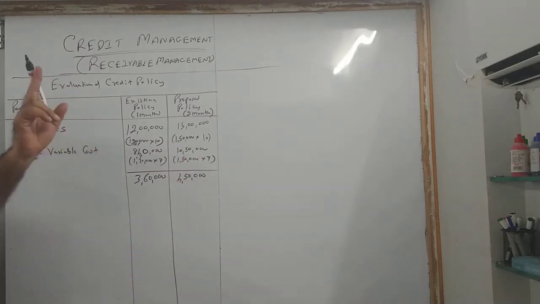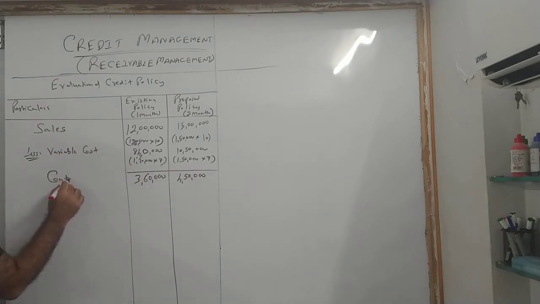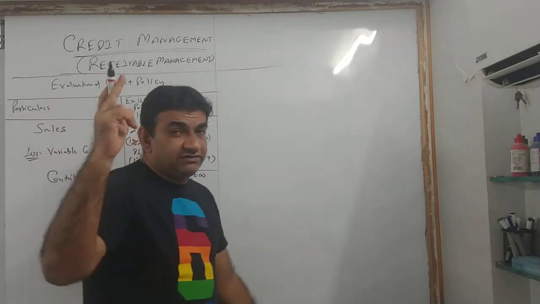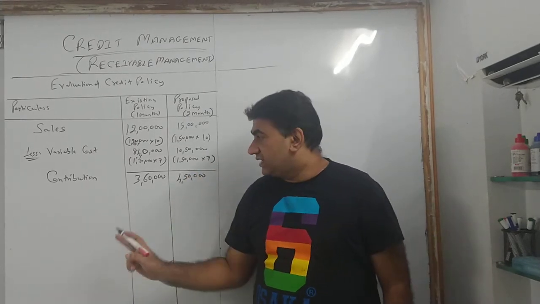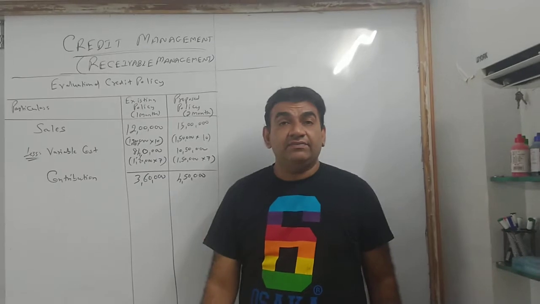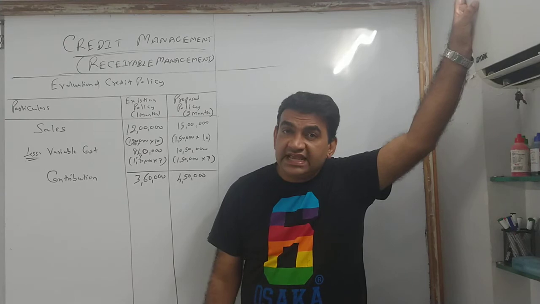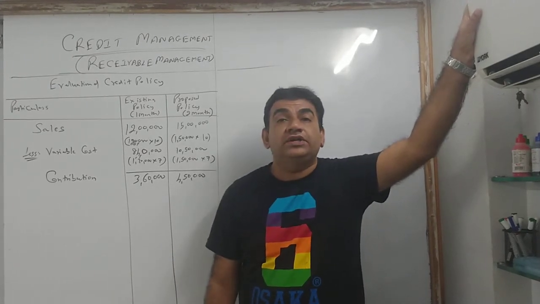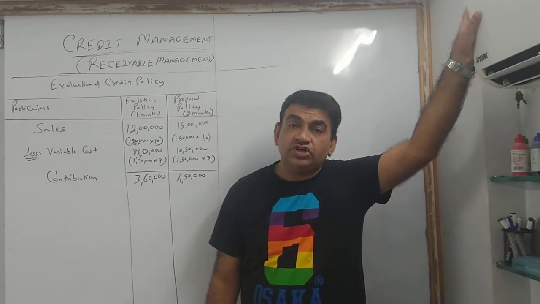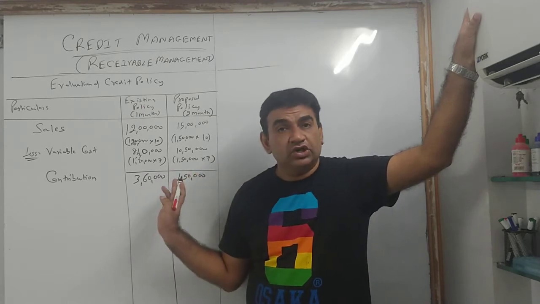This difference between sales and variable cost, in accounting language, we call it contribution. If you all recollect, you have done it in the TYBAF chapter called leverages. So contribution is nothing but the difference between sales and variable cost. Sales minus variable cost gives me contribution. 360 and 450. Got it?